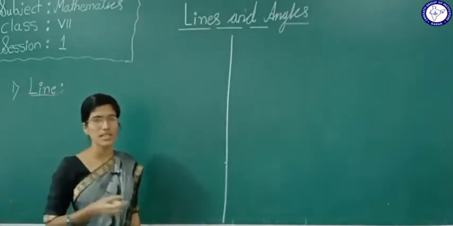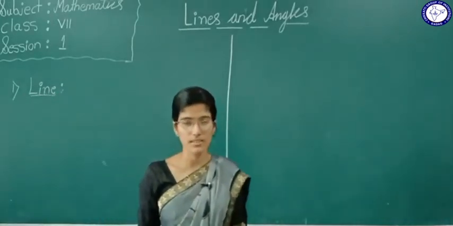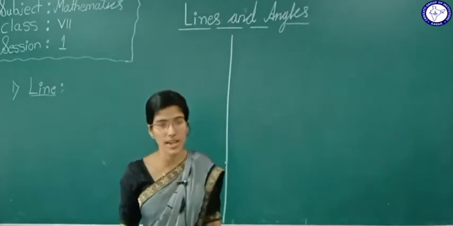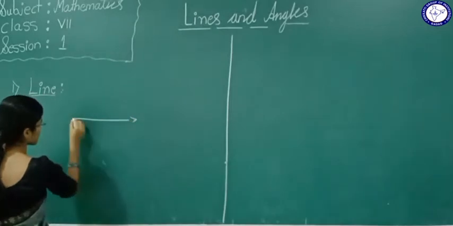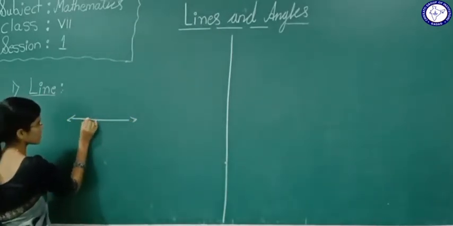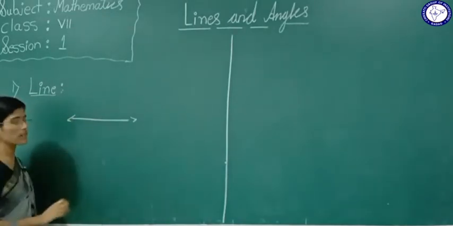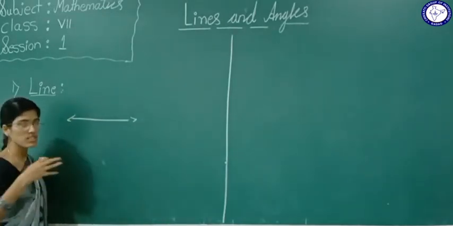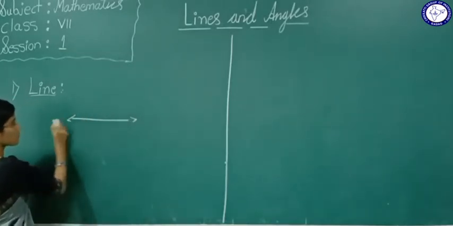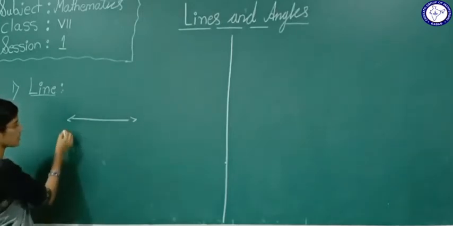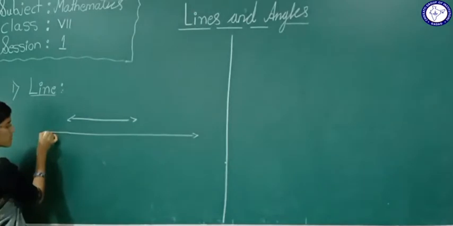What is the meaning of line? What is the definition of line? You will use the lines. So, what is a line? A straight line. See here, a line is a straight figure. Yes or no? It does not have end points. This line does not have end points, and it can be extended from both the directions. See how much you want, you can extend from this side also, and from this side also.